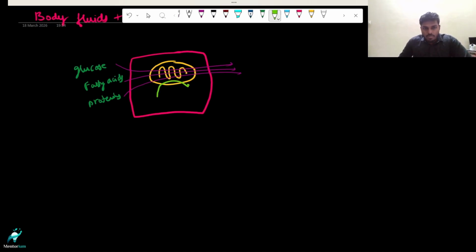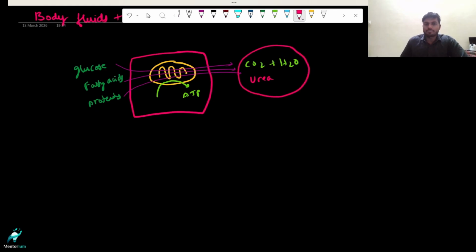So if you see here, you will be having the production of ATP. That is taking place in the mitochondria. Just a rough idea here. These chemical reactions that are taking place inside the cell are what we call metabolic reactions. At the end, the main thing is ATP formation along with the release of metabolic waste. When it comes to carbohydrate metabolism, the end products will be carbon dioxide and water, and then you can have urea formation, uric acid, everything taking place in the liver. And when it comes to fatty acids, they just go for circulation. So these are some of the metabolic ways that I am pointing out here, right?